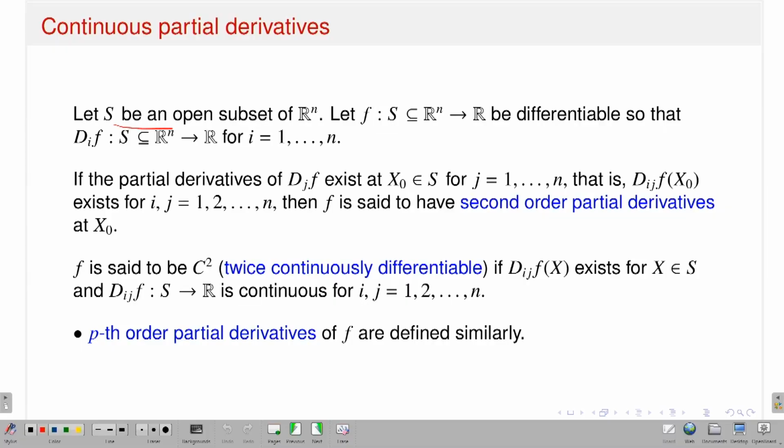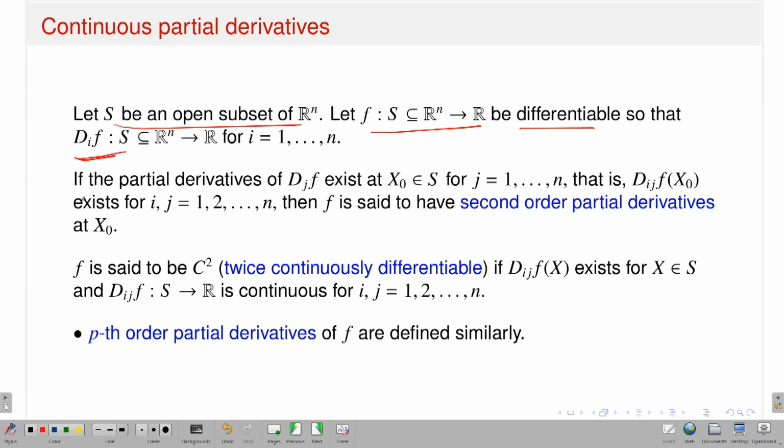Okay, so I just wanted to extend these notions a little more. I spoke about C1, and now what will happen if I have the notion of C2? C2 means I want to talk about my function being not only differentiable, with first order derivatives existing, but I also want to talk about the second order. So what will be the corresponding definition? Let S be an open subset of Rn, and f a map from Rn to R. Suppose it is differentiable, so the first order partial derivatives exist. That means each di of f can be thought of as a map from S, a subset of Rn, to R.